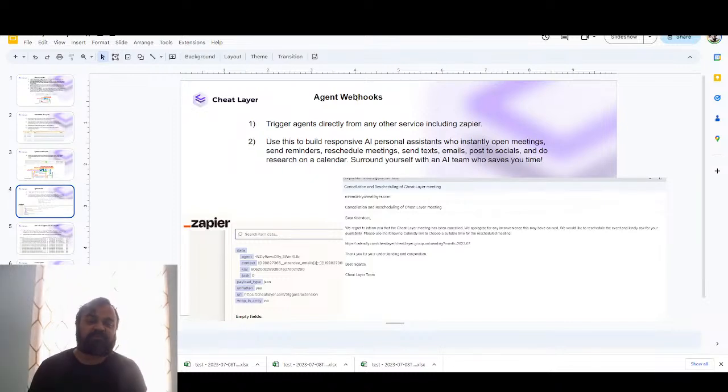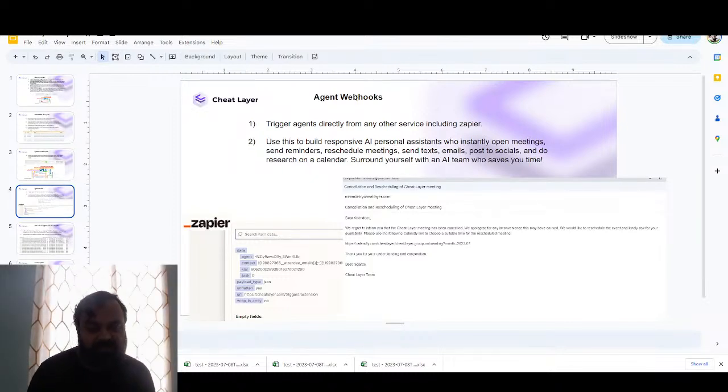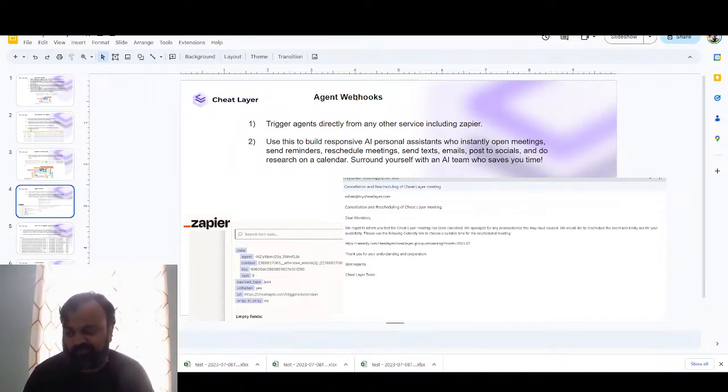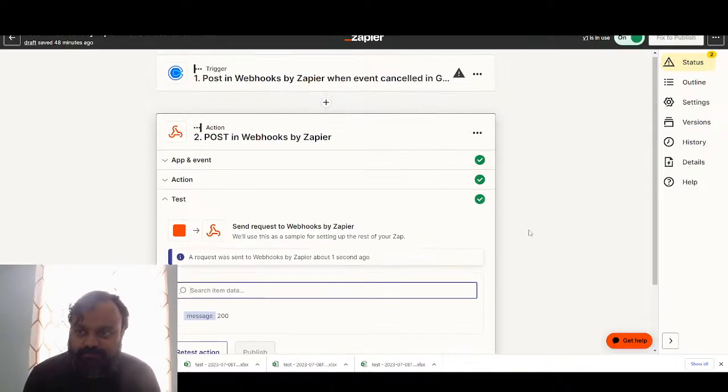Agent webhooks. This is exciting. So now you can trigger agents and tasks directly from Zapier or any other service like Google Calendar and stuff like that. So what I've done here is a few examples. This is cool.